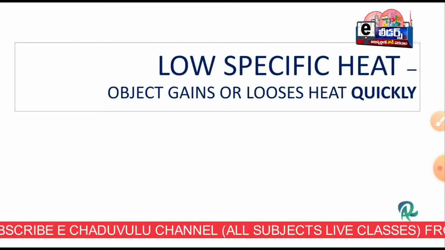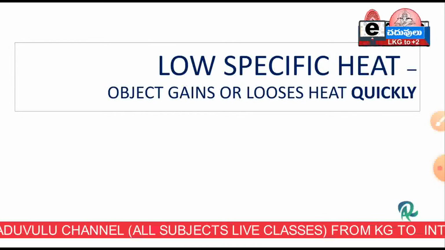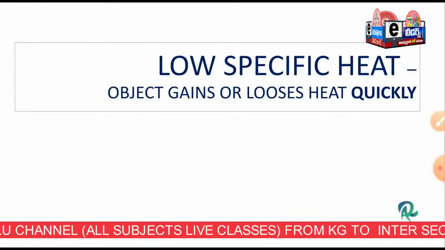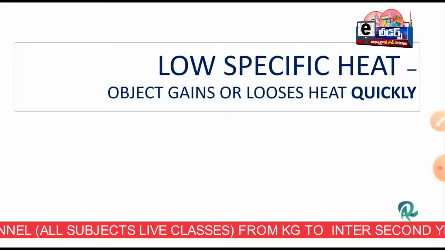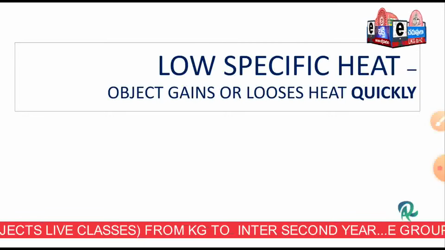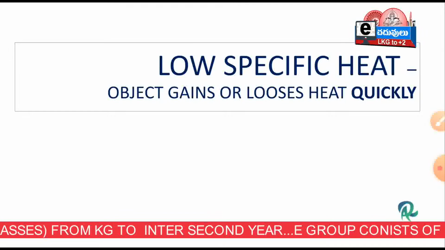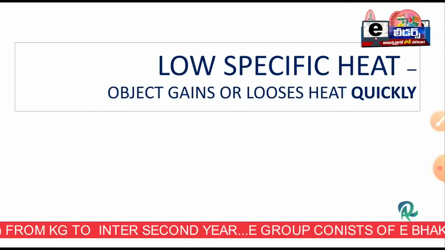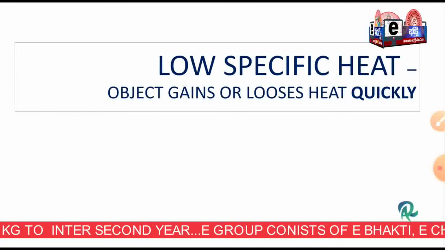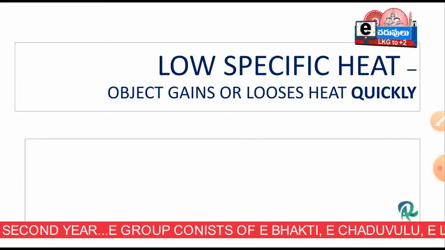When you are studying the applications of specific heat, as I told in the last video, 2 points are very necessary to remember. The first point: substances which have low specific heat gain heat quickly and lose heat very quickly.